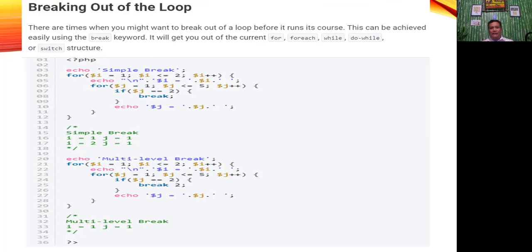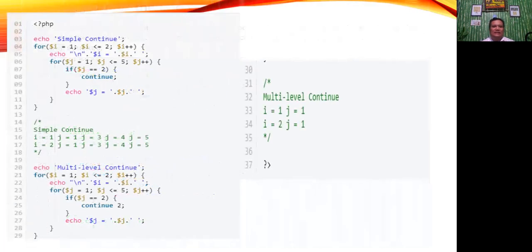Another keyword that can interrupt loops in PHP is continue. However, this only skips the rest of the current loop iteration instead of breaking out of the loop altogether. Just like break, you can also use a numerical value with continue to specify how many nested loops it should skip for the current iteration. This will be an example of a simple continue.